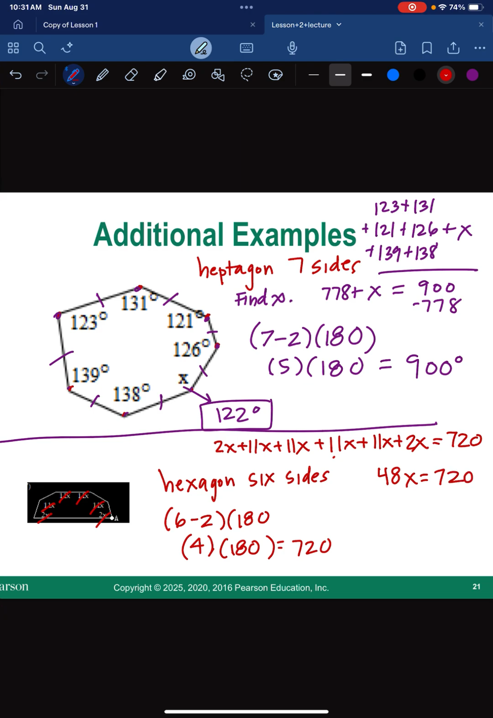Okay, so to solve that out, we divide both sides by 48. And we get that x is 15. So in this value, x was 15. And that's how it would work. The main thing to remember about this particular one is your formula is n minus 2 times 180, and that's going to give you how many degrees are inside that shape.